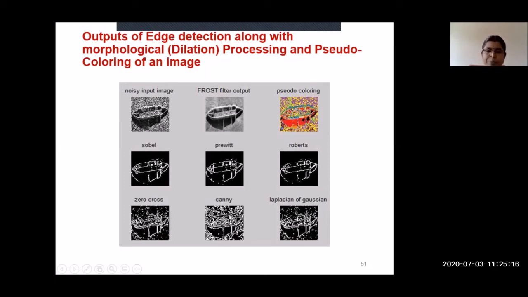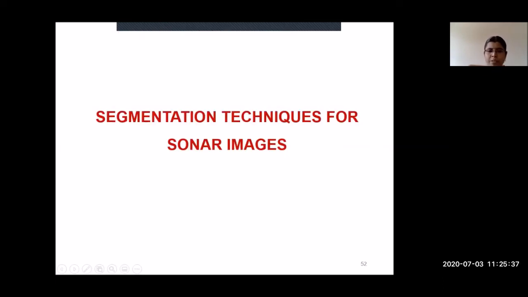Comparing these two, the Canny edge detector along with the morphological operation gives me a more accurate result compared to the pseudo coloring technique. So I have chosen the Canny edge detector along with morphological processing for detecting the edges of the given input image instead of pseudo coloring. Then after edge detection, I will go for the segmentation of the image.